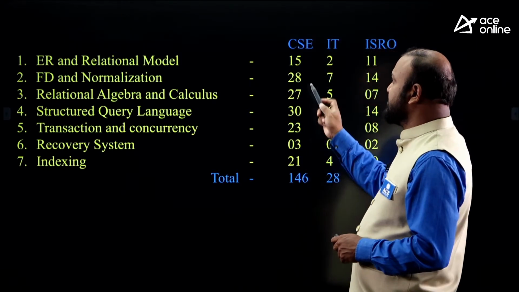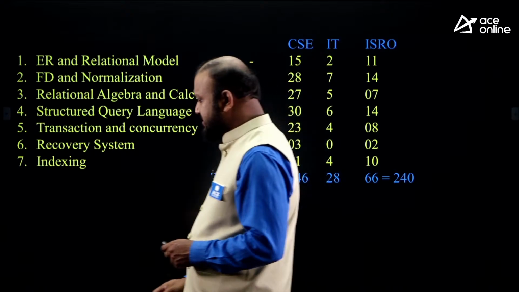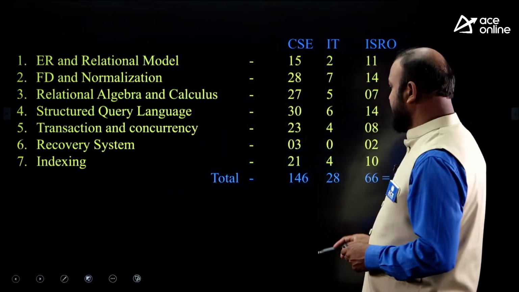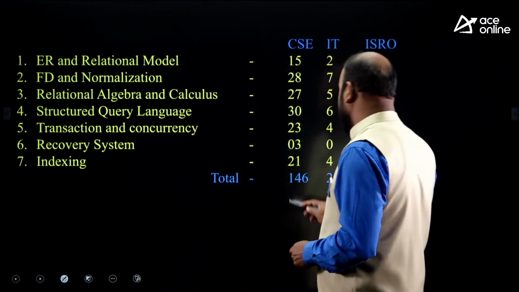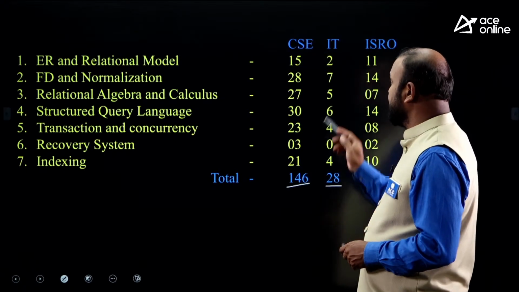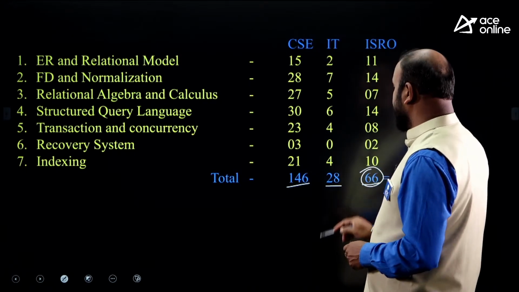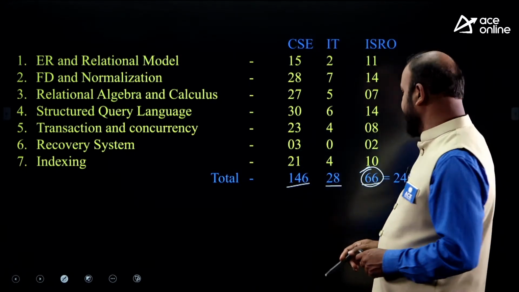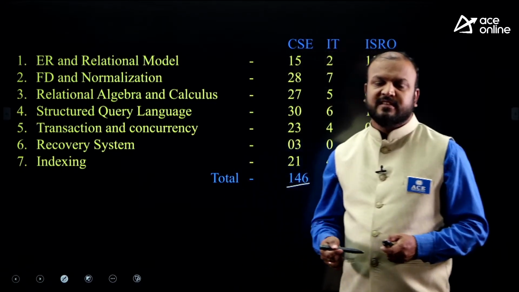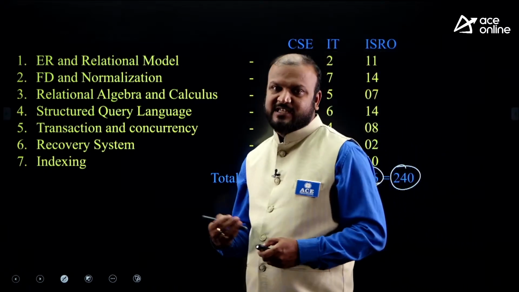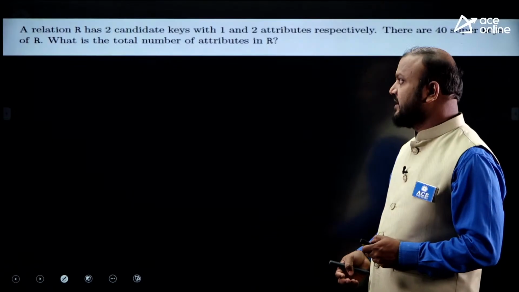When you see the past 22 years of GATE papers, we have a total of 146 questions in the CS paper and 28 questions in the IT paper. There are 66 questions in the ISRO paper. ISRO is also there, so this subject is very important. Totally 240 questions are there. What type of questions were asked in the GATE examination and what type of questions you can expect, we discussed yesterday. Based on that, I am going to continue today's session.